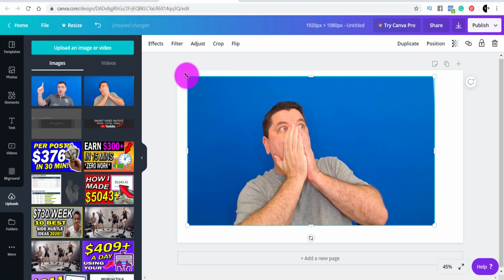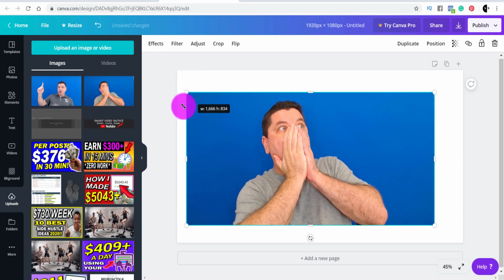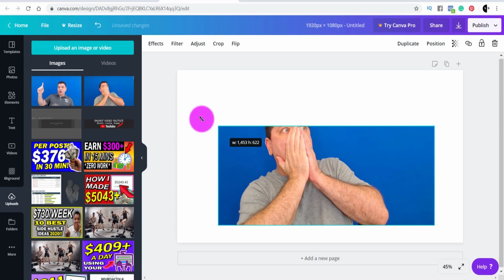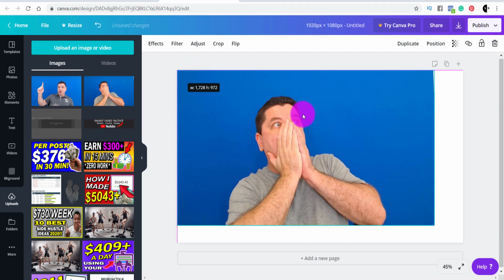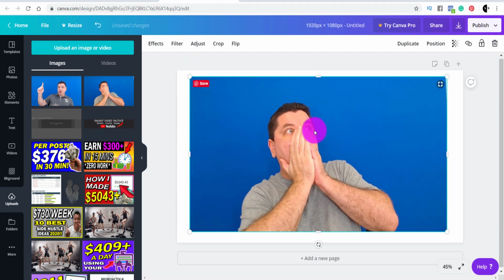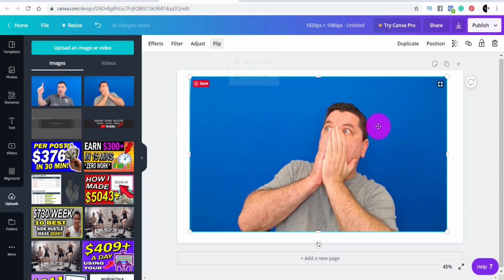If you hold the shift key, you can move that down and around, which allows you to do that. The other really cool thing about this is I want this image to face the other way. So I'm just going to flip it horizontally, and bang, it's straight on the other side.